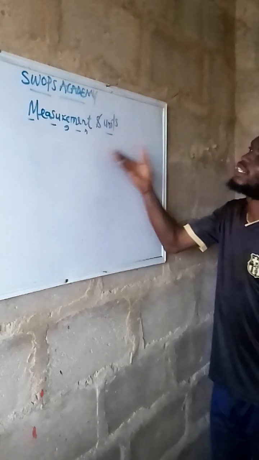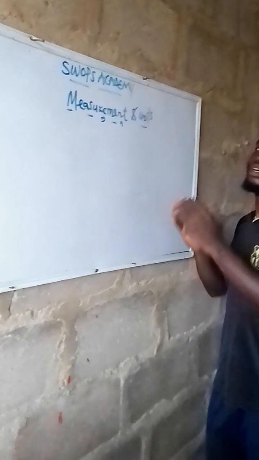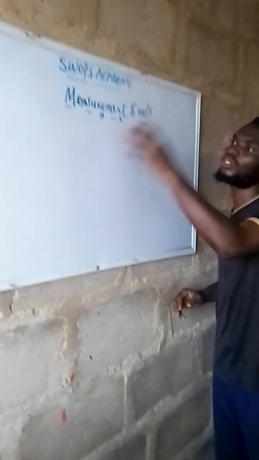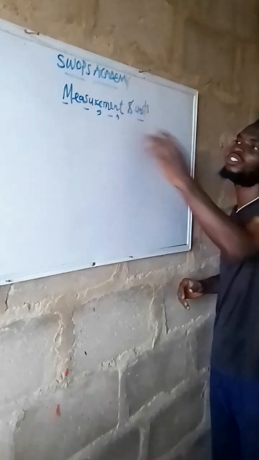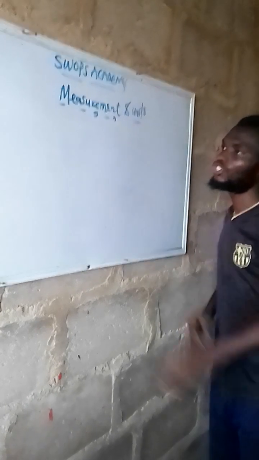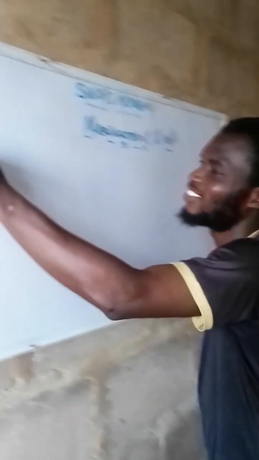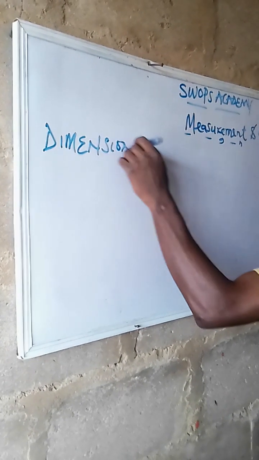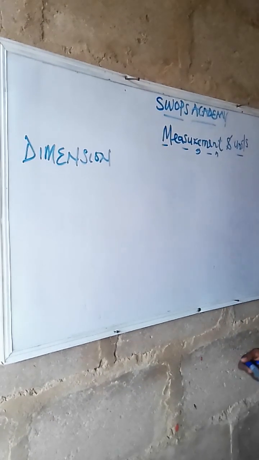Under this measurement and unit, we have measuring tools, we have some subtopics, but what we are going to enter today is a subtopic under this topic, which is dimension. What do I call it? I call it dimension. Most students find this dimension somehow hard, but believe me, if you follow me and put on your listening ear, everything becomes more simple.